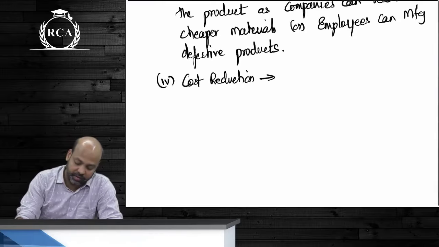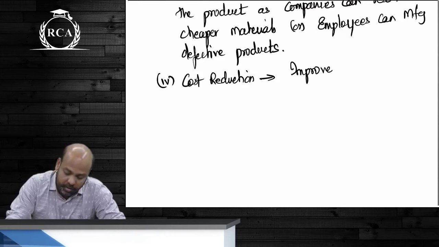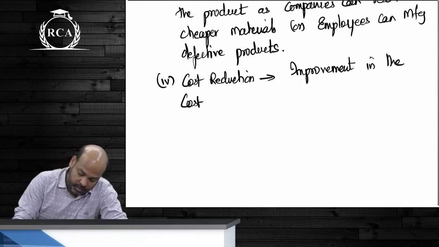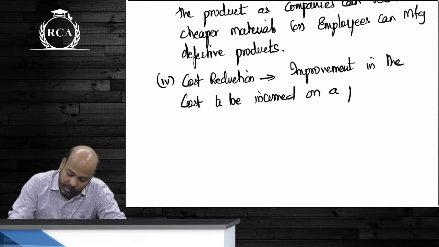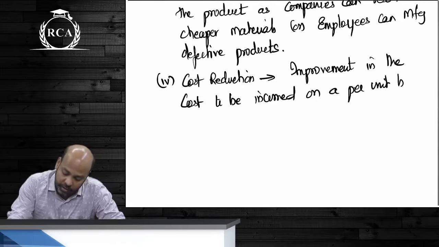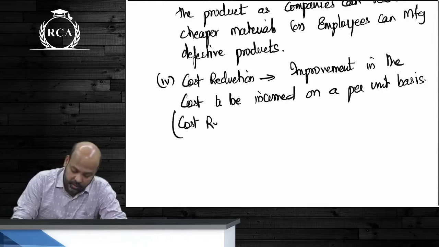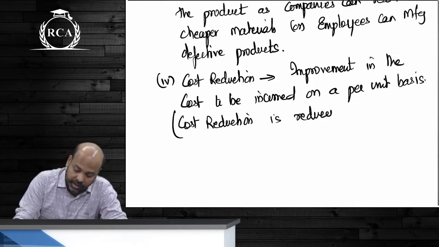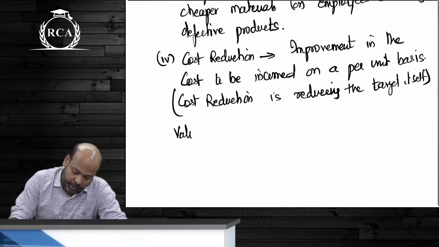What is cost reduction, guys? It is improvement in the cost to be incurred on a per unit basis. Did I tell you? How will you remember it? Cost reduction involves questioning the targets. Cost reduction, beta, is reducing the target itself. So you will undertake value analysis.